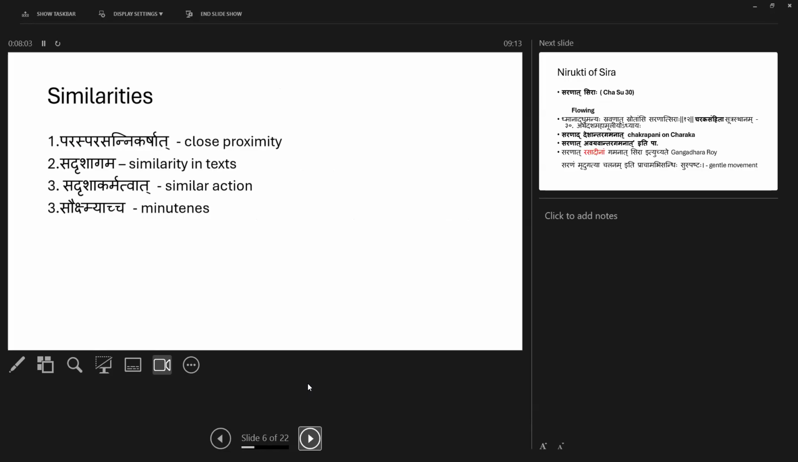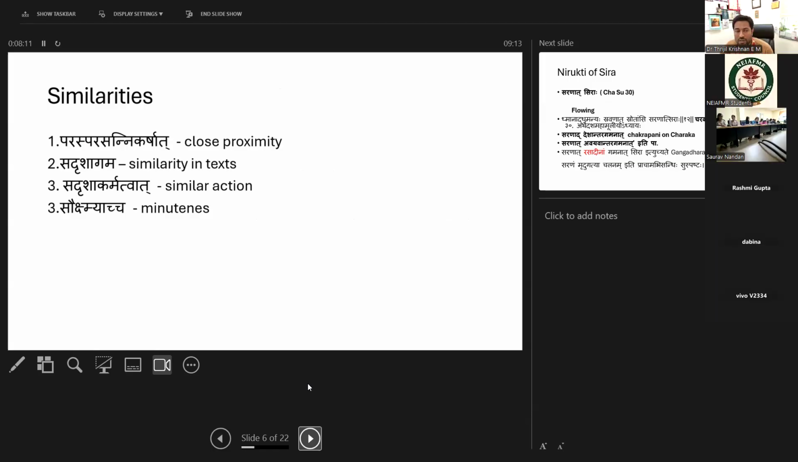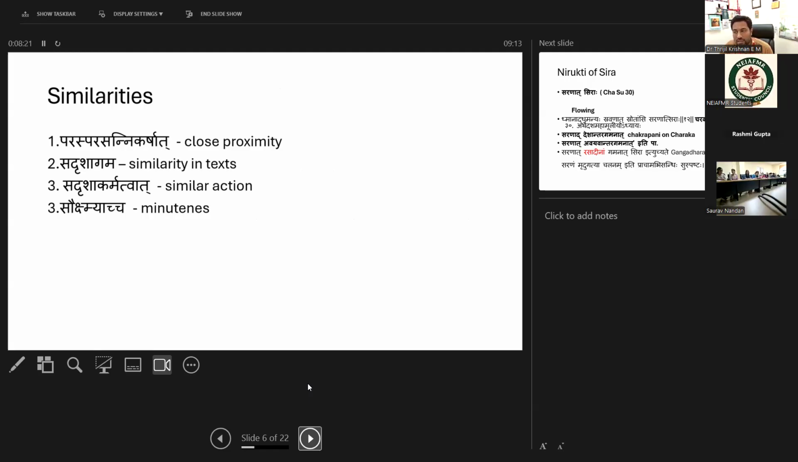According to some Acharyas, this is due to similarities. Already the Acharya told that some Acharyas say it is the same structure. So what are those similarities? There is Paraspara sannigasha. Paraspara sannigasha means close proximity, near to; the characters are near. And Sadrisha, similarity in the textual reference: in some areas we can tell that these are similar structures.